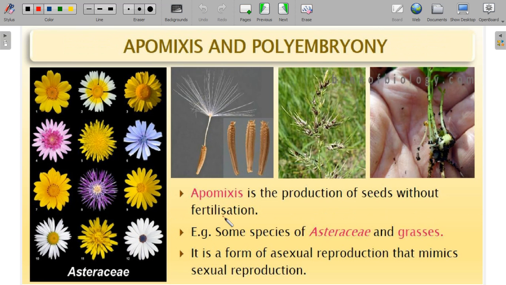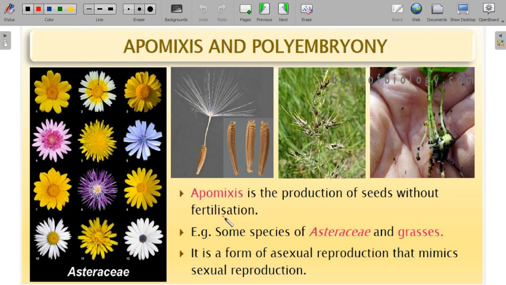Now, you all know that fruit can also be formed without fertilization. Can seed be formed without fertilization? Yes, the answer is yes. It is called apomixis. Seeds are the product of sexual reproduction, having regular features, that is, meiosis, mitosis, fertilization, all of this occurs.